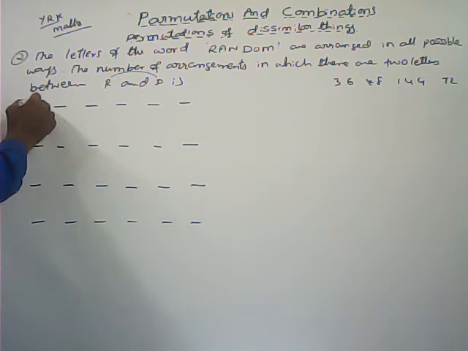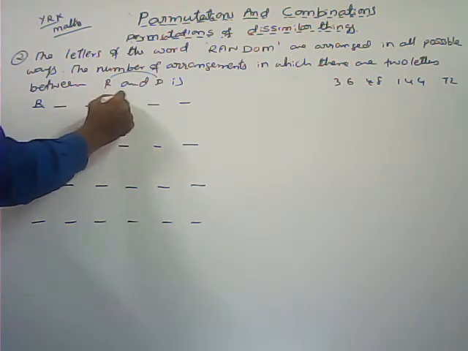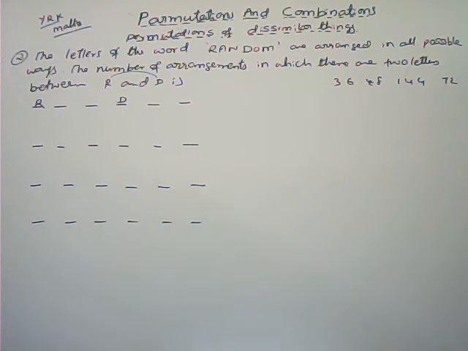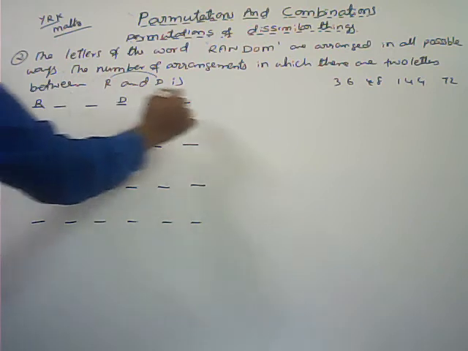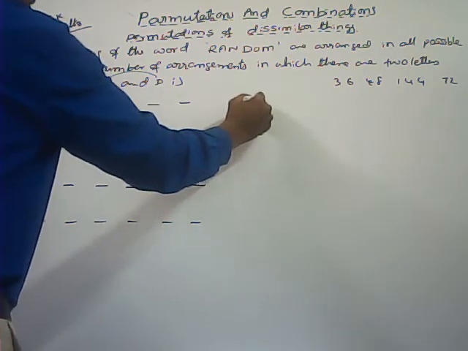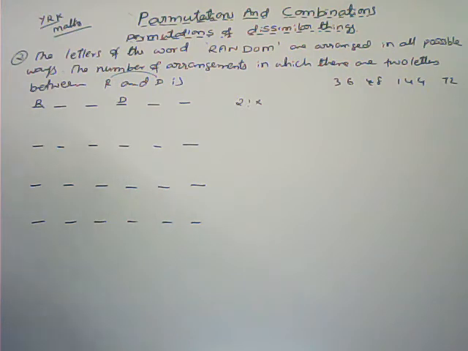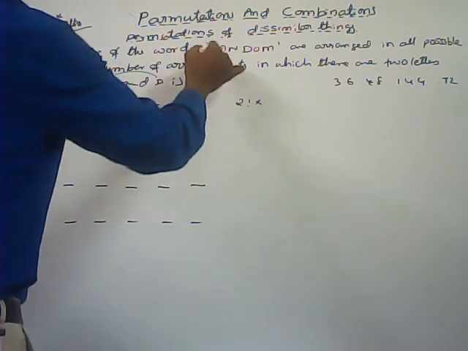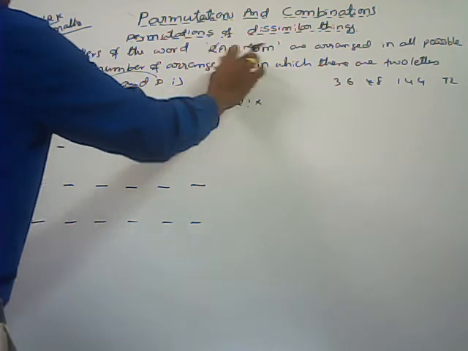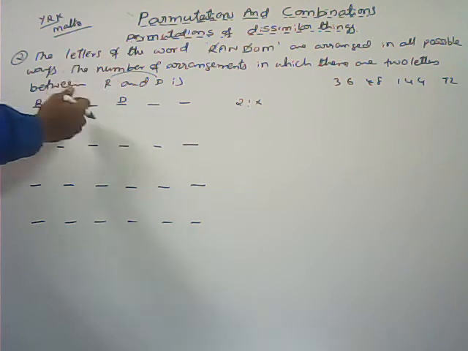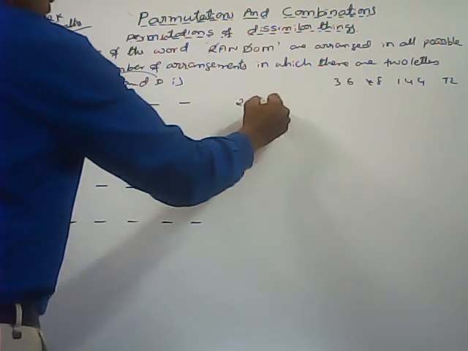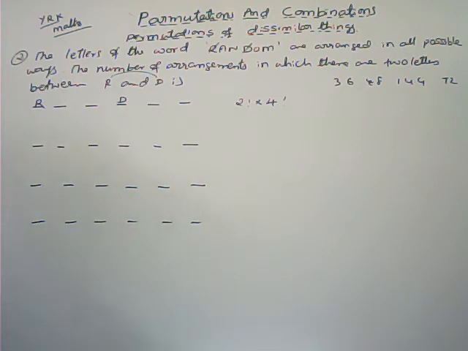For example, here if I fix R and D, we have to fix D there. Now between R and D 2 letters are there. Now R and D, either D and R also we can write. So these two can be arranged in 2 factorial ways. Into, here R and D I fixed the 2. Remaining how many letters are there? If I cancel these 2, remaining 4 letters are there. Here 4 blank places are there. 4 letters in that 4 blank places, in how many ways can we arrange? 4 factorial ways.